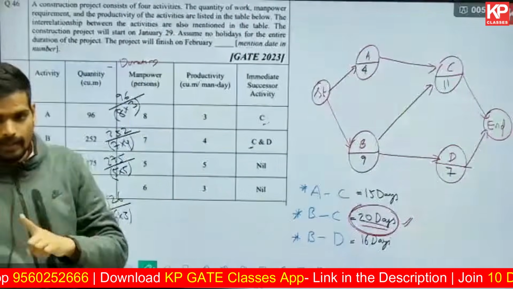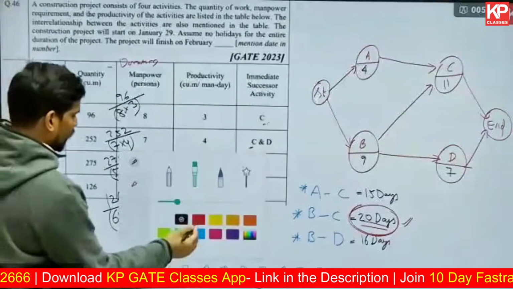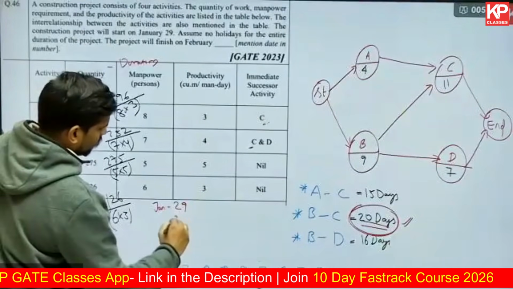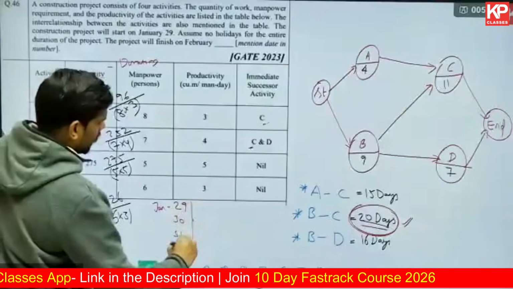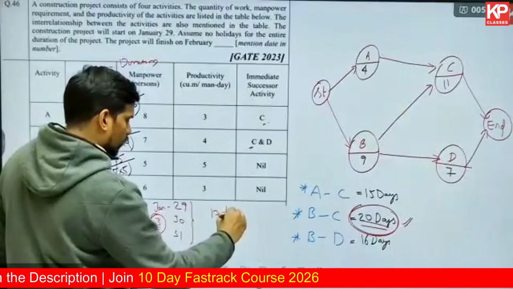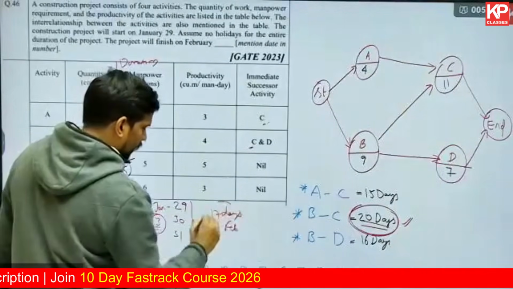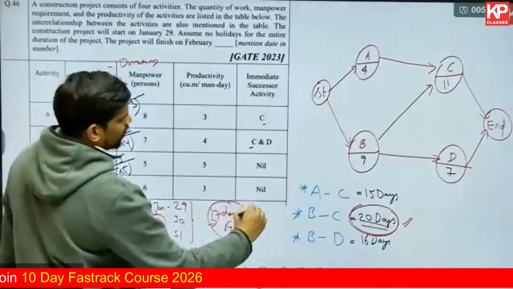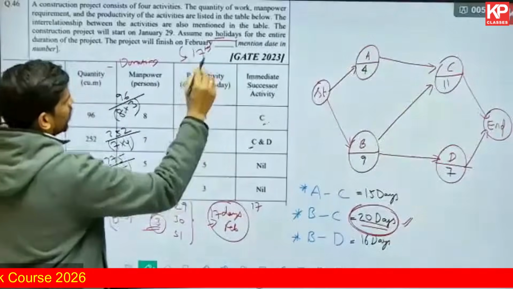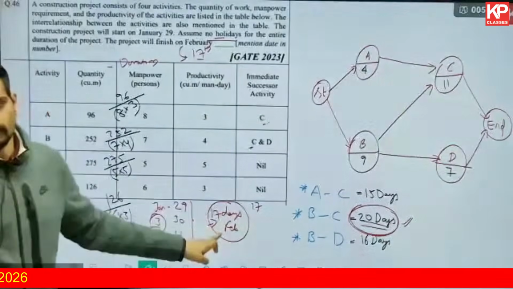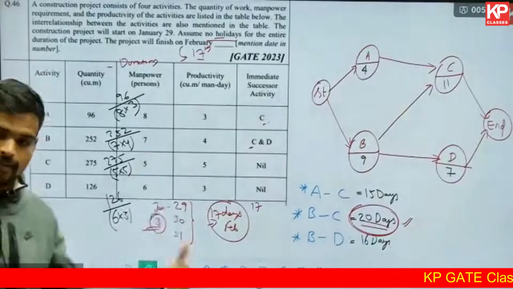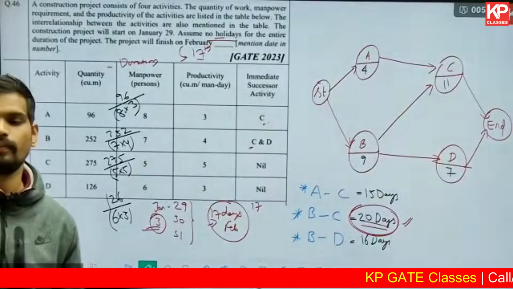So you have to count 20 working days from January 29th. In the month of January, you're working for 29th, 30th and 31st. 3 days in the month of January, and you need to work for 17 days in the month of February also. So in the month of February, if you're working for 17 days, because they said there are no holidays, February 17th will be the finished date. Is that clear, Harshank? Because of the start date of Jan 29th, you get the answer as Feb 17th.